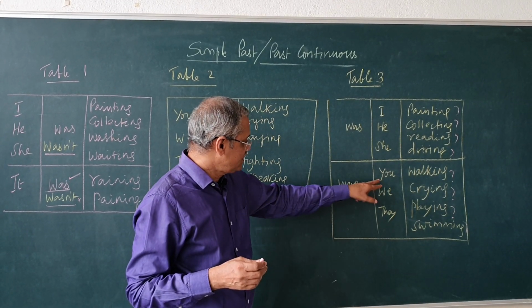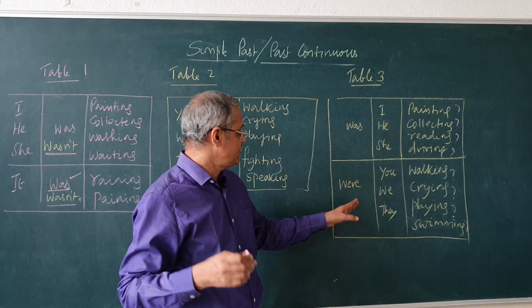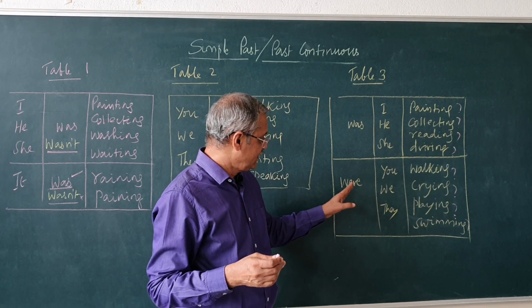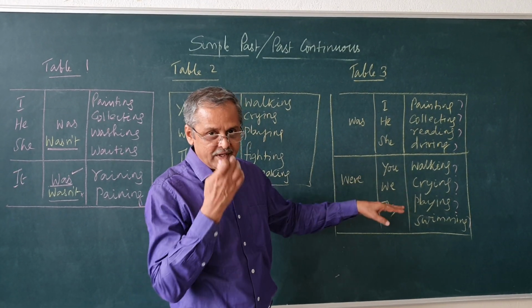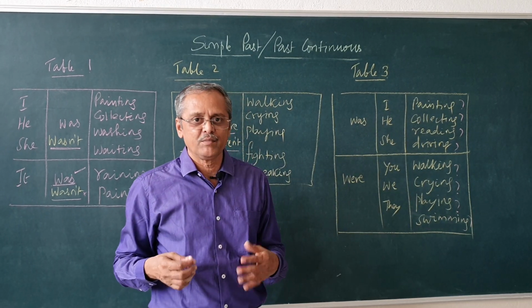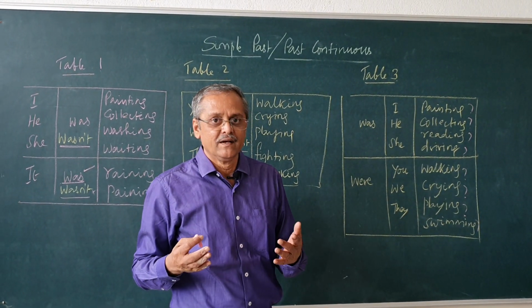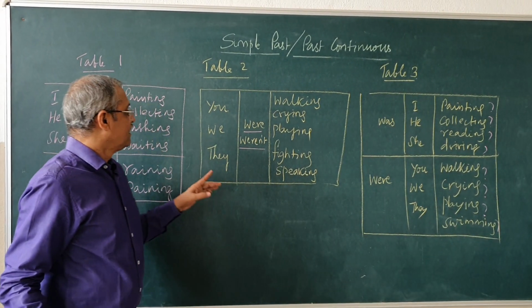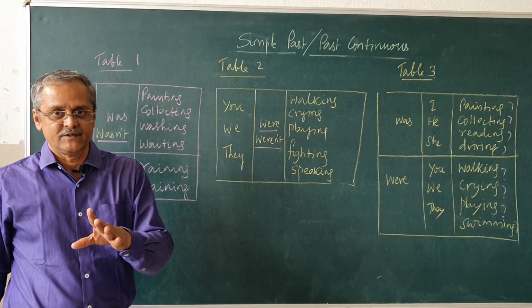So, when it comes to you, we and they, were comes in. Were you walking? Were you crying? Were you cycling? Were you playing? Were you swimming? Were they walking? Were they crying? Were they playing? Were they swimming? So, this is the structure. The structure should be properly mastered, so that grammatical accuracy takes place.